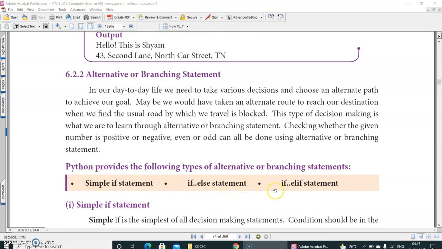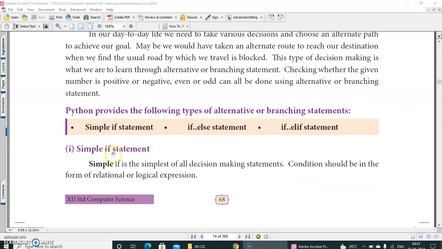See, these are the statements used in alternative or branching statement. Python provides the following types of alternative or branching statement. One is simple if statement. Already you learned in C++, right? Even this if-else statement. This is new. If statement. Only in Python you can see this statement. Okay. One by one we will see now.